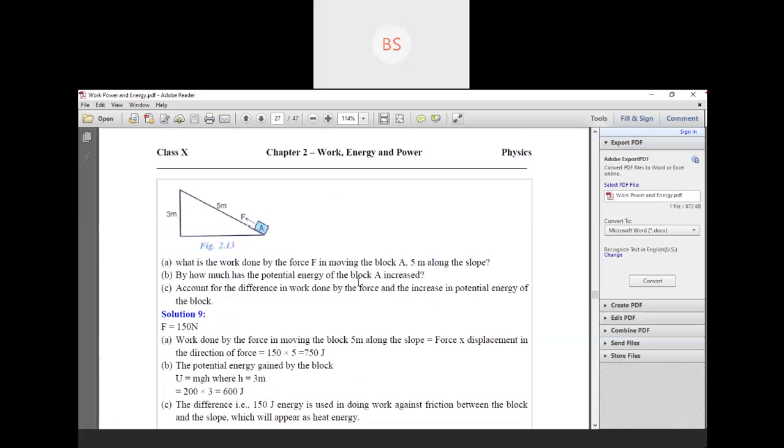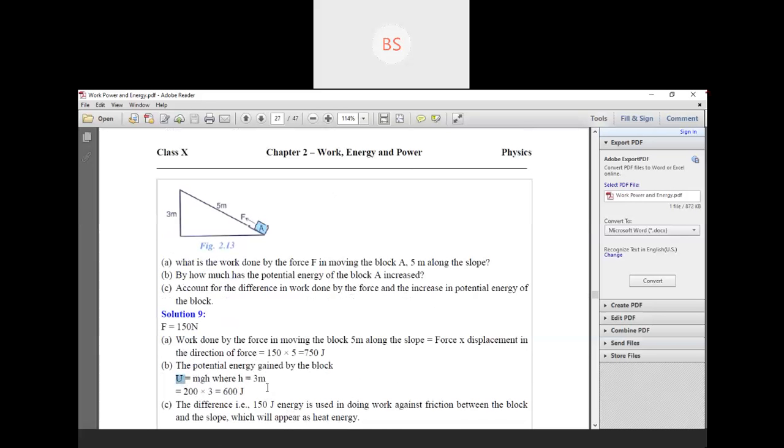The second one is, by how much has the potential energy of the block increased? The potential energy gained by the block. You know that U is the symbol to denote potential energy; don't get confused.